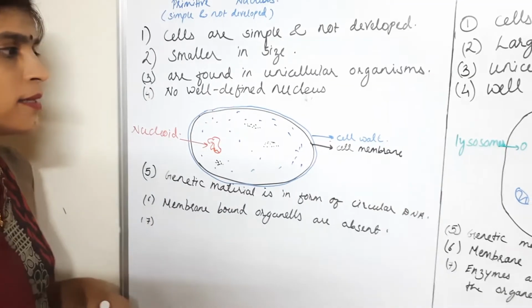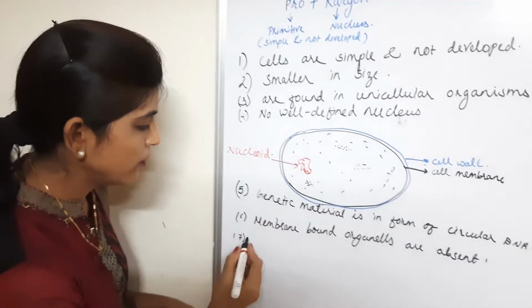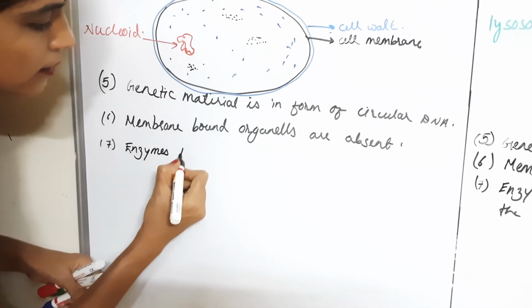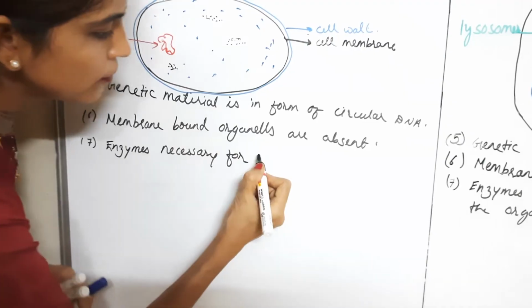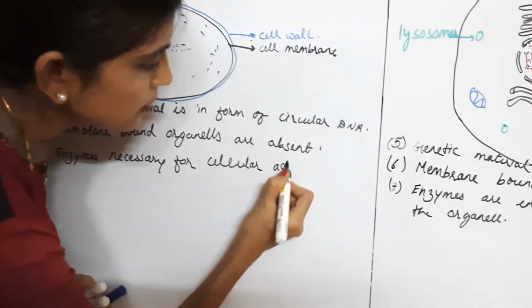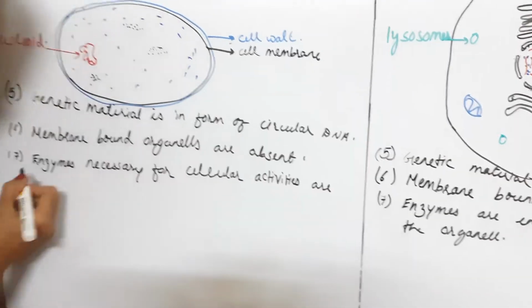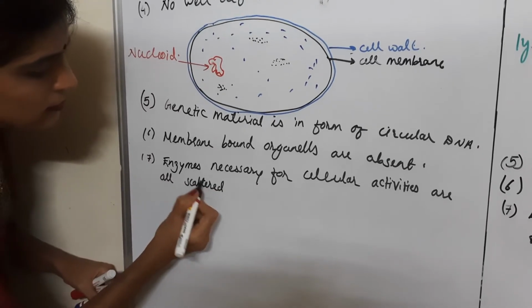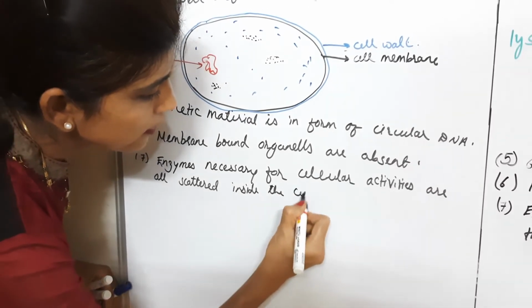So all the enzymes necessary for various cellular activities are all scattered inside the cytoplasm.